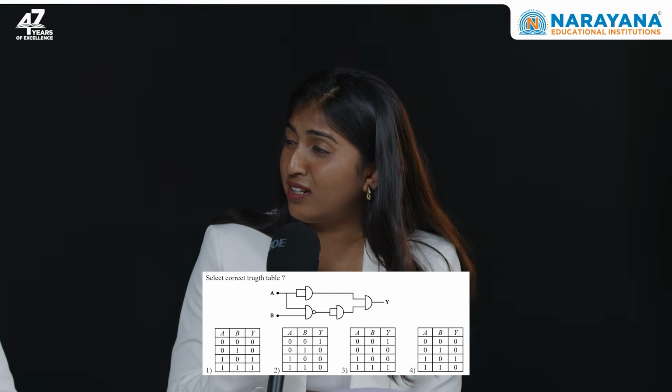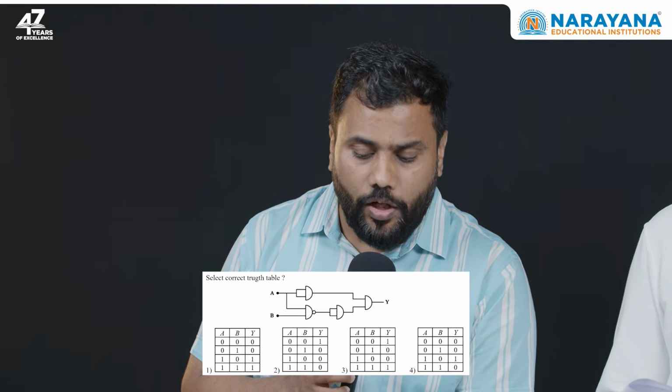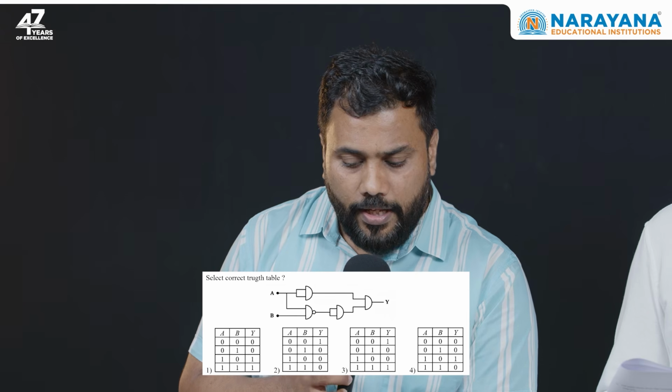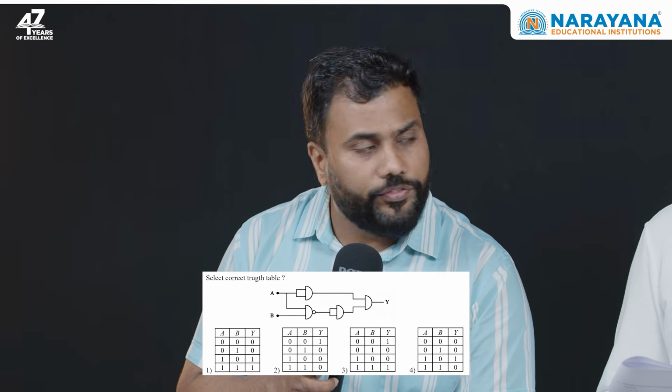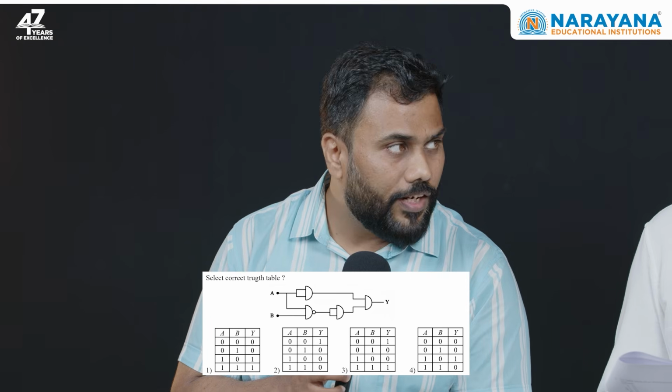Something related to diode? No, it's the logic gate question. Logic gate, yes. You have to solve the circuit, find the effective output of Y in terms of A and B. Then you have to find the truth table of that. So if a student is well versed in Boolean algebra, they can definitely get this question. Otherwise, it will be difficult.